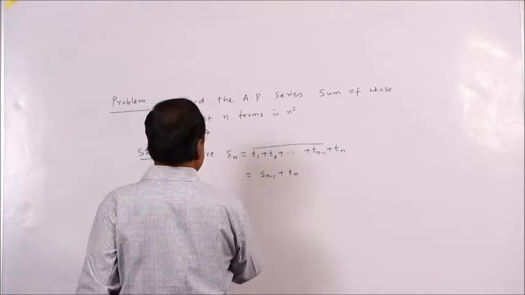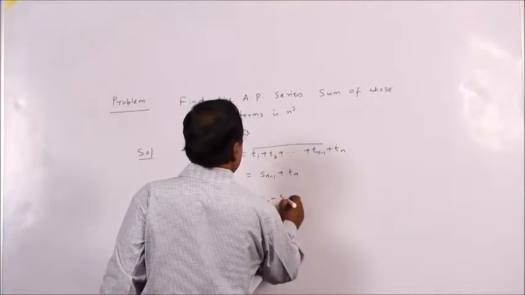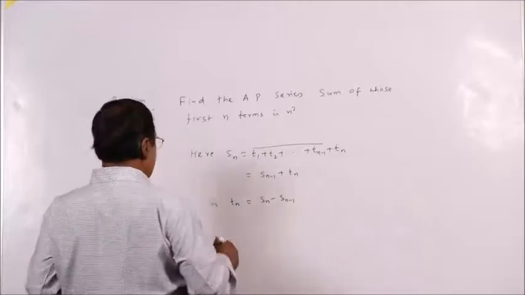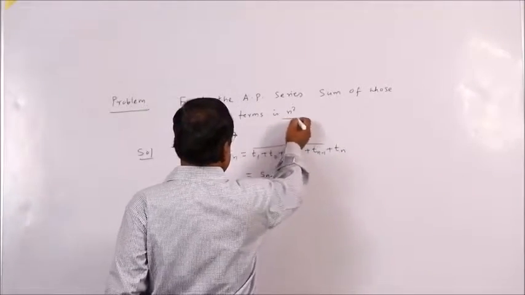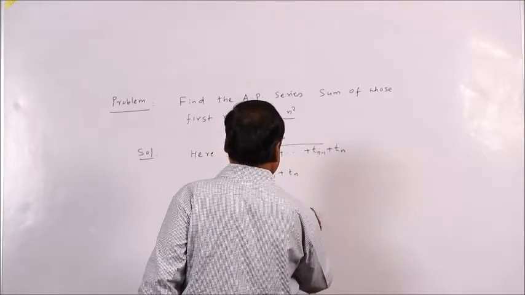So, therefore, this implies your Tn will be Sn minus S(n minus 1), clear. So what is your Sn? The sum of the first n terms is given as n square. So this is n square minus (n minus 1) whole square.